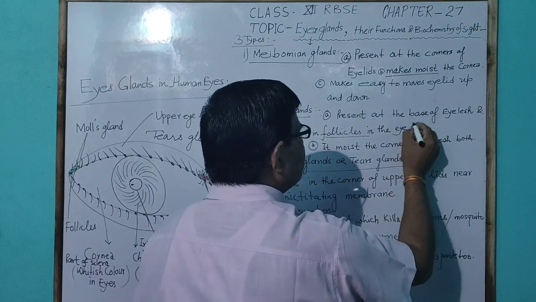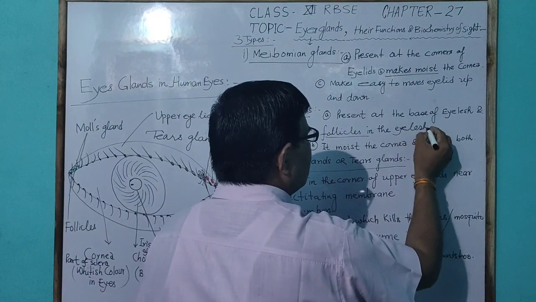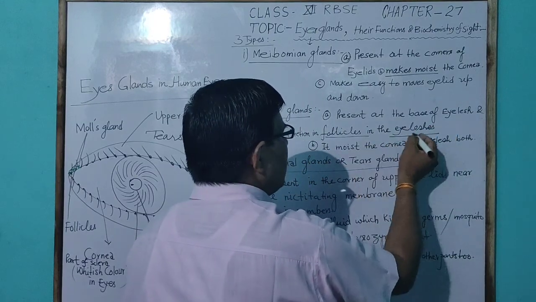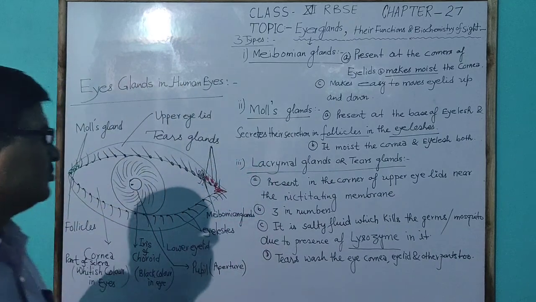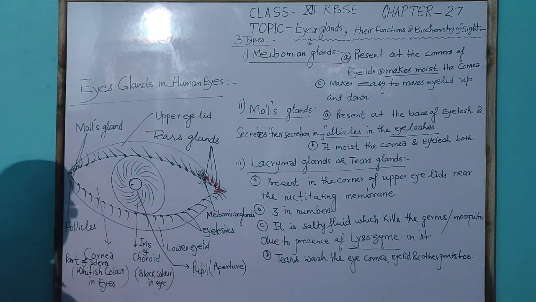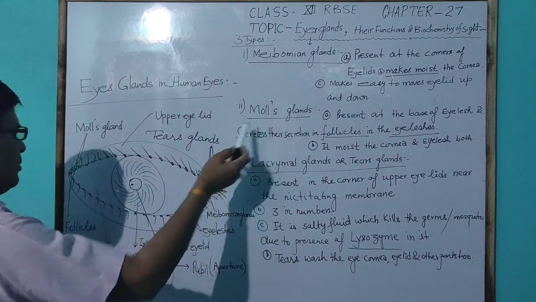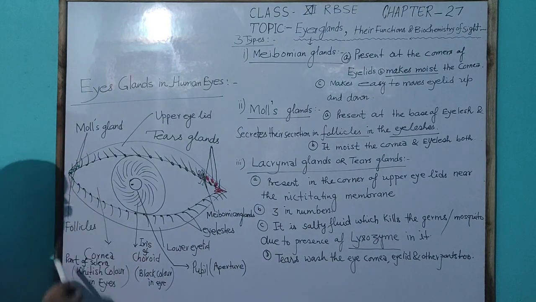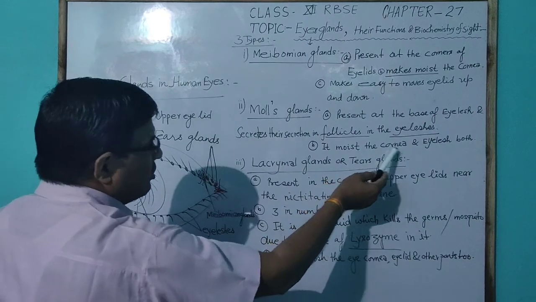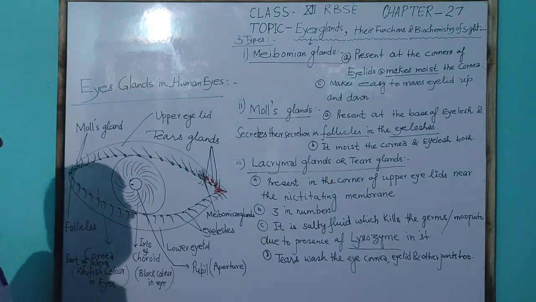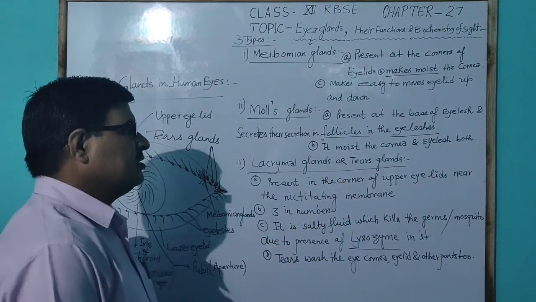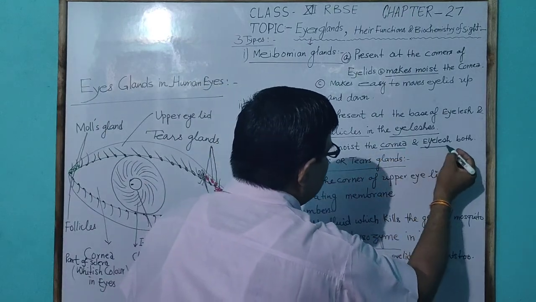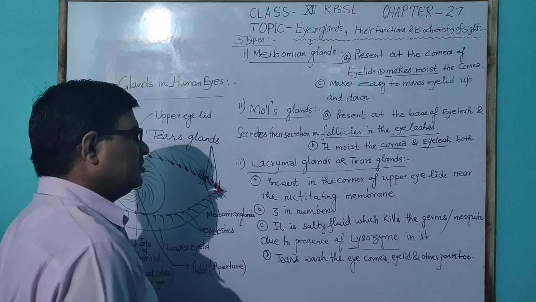Follicles plural, eyelashes plural. An important function of Moll's gland, shown here in green color, is that it moistens the cornea and the eyelash both.